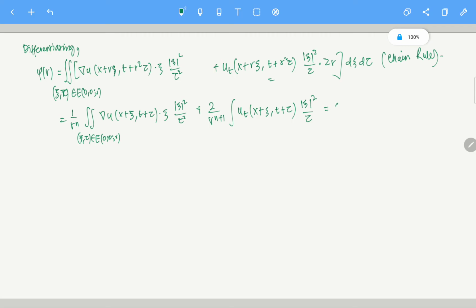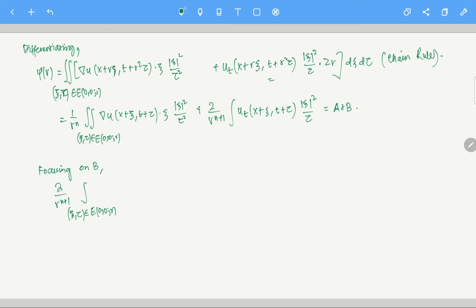So let's define a plus b, this is a, this is b. Now focusing on b, what we have is 2 by r power n plus 1, integral over xi, tau in the heat ball of radius r.